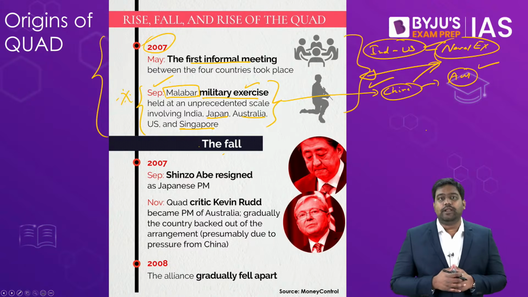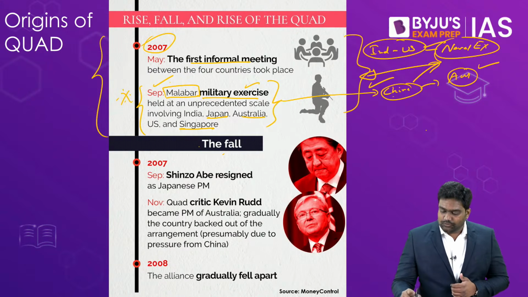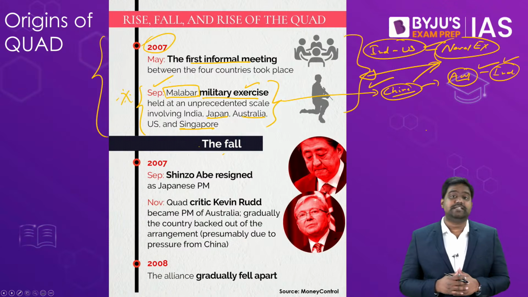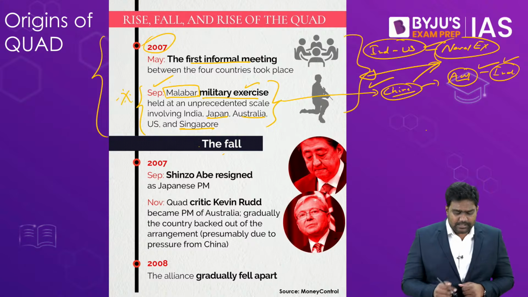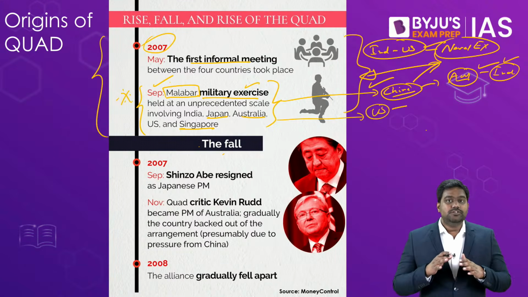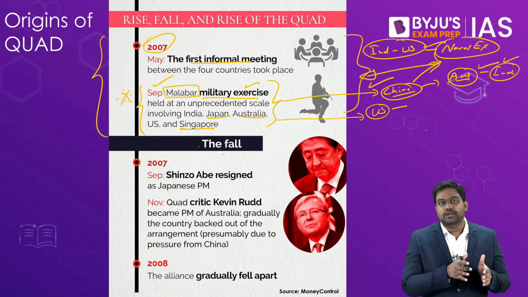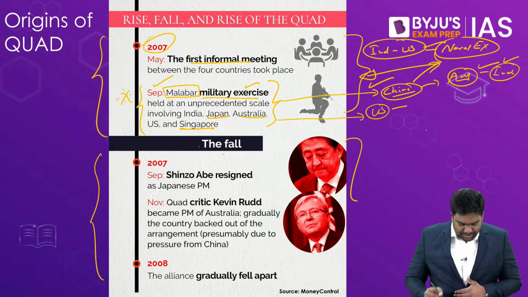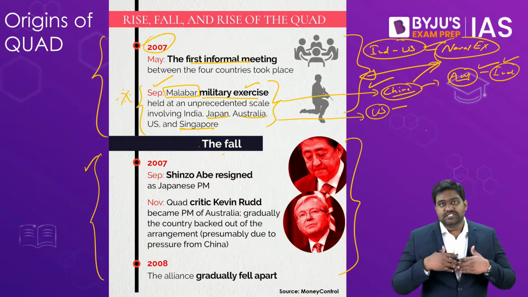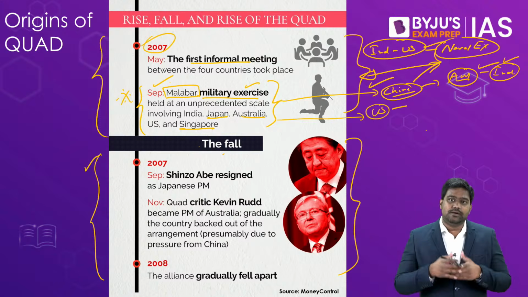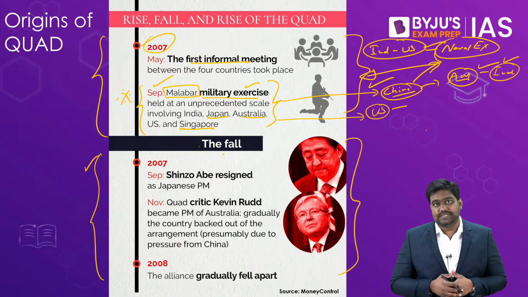As China was getting more aggressive, Australia backed out from this exercise, and India also stopped conducting this multilateral naval exercise. India returned it back into the bilateral format involving just the United States. So this marked the end of the so-called Quad grouping, which was the first edition of the Quad. After this, not many steps were taken to establish this grouping as a more solid platform for the Indo-Pacific.